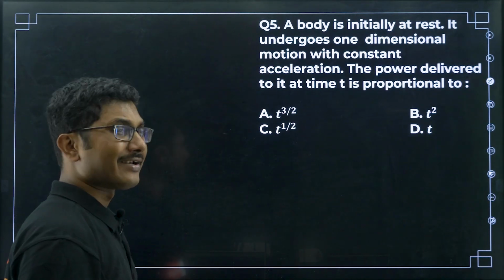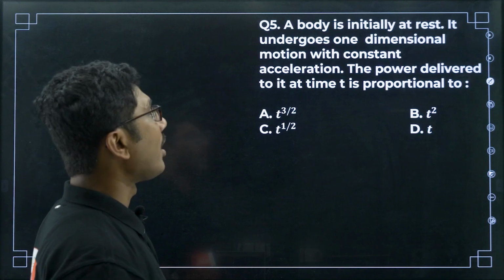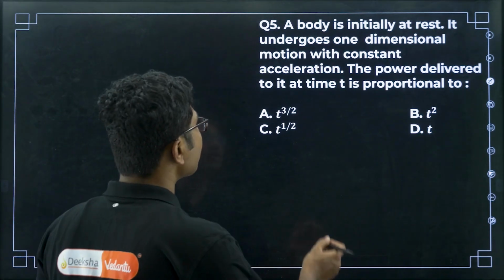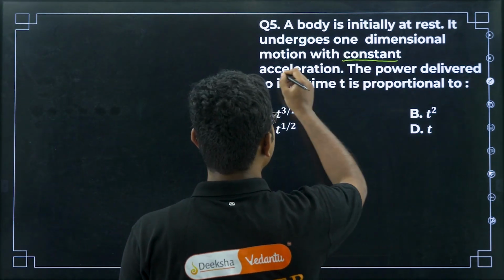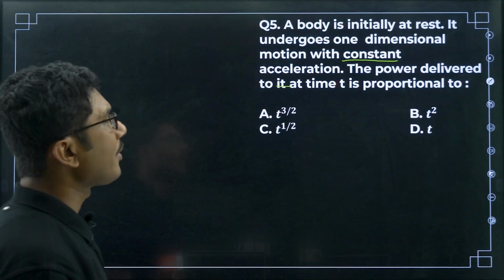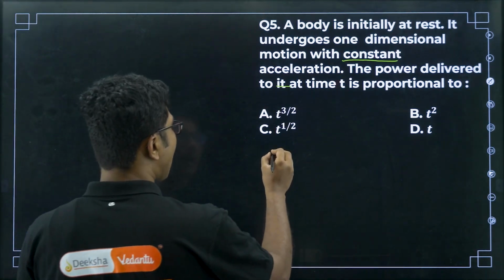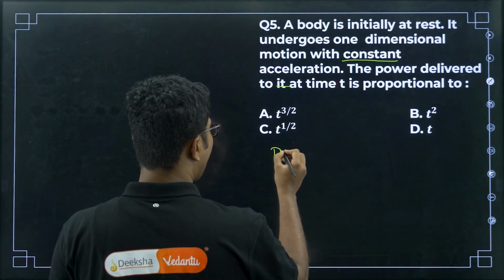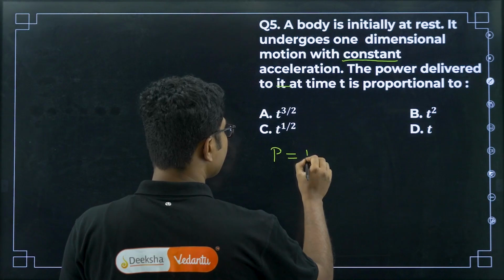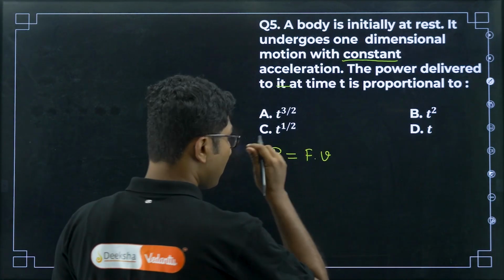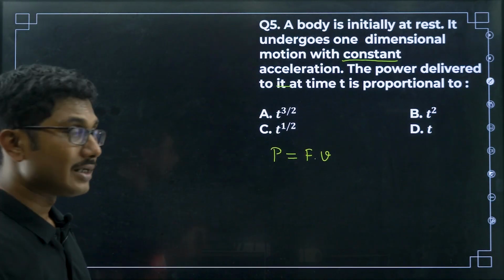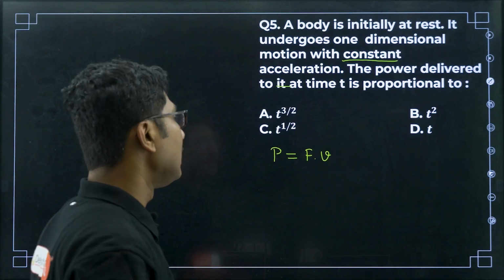So, a body initially at rest undergoes one-dimensional motion with a constant acceleration. Acceleration is constant, and you have to find the power delivered. What is power delivered? The formula for power is force times velocity. If you remember, the formula for power is force times velocity, right?